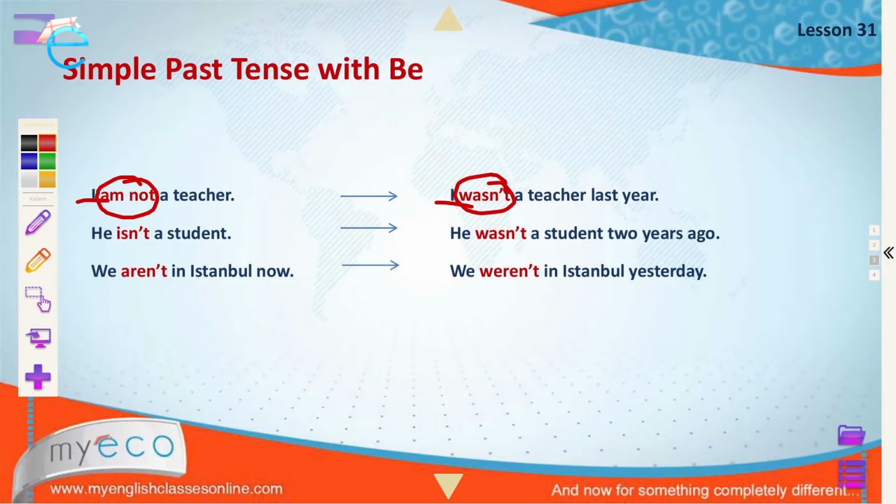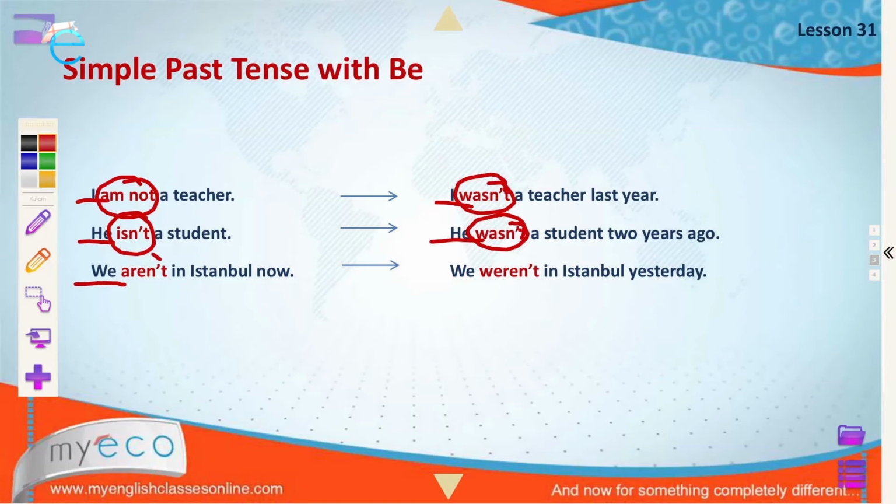With the simple present tense, we use he isn't a student. With the past tense, we use he wasn't a student. He wasn't a student 2 years ago, for example.